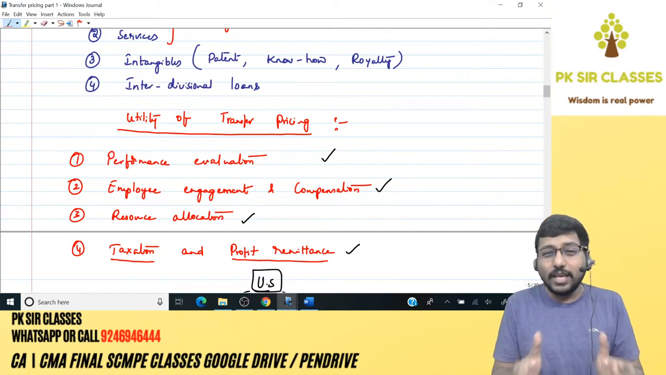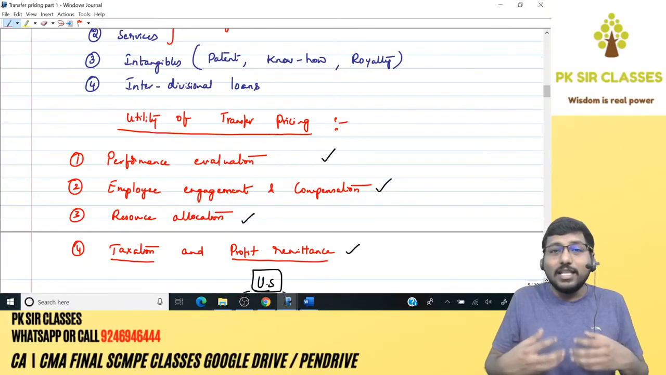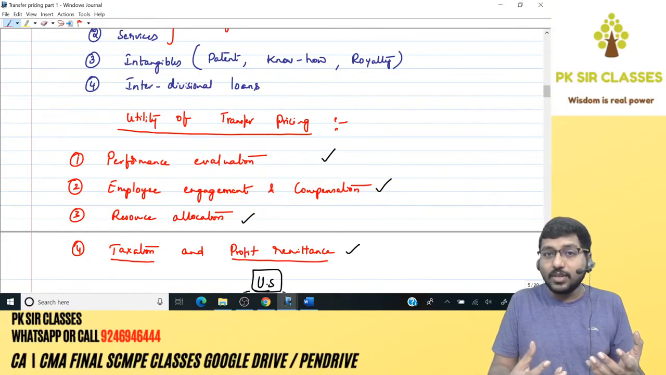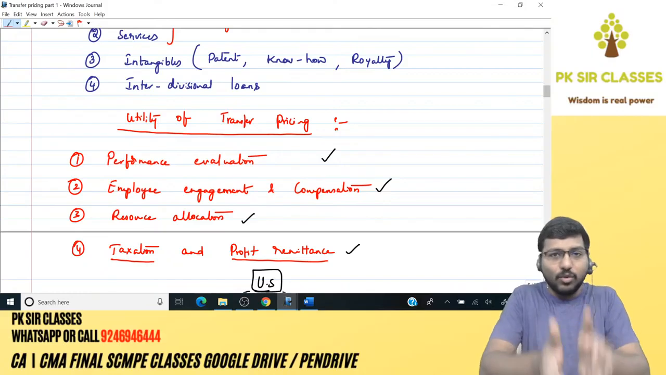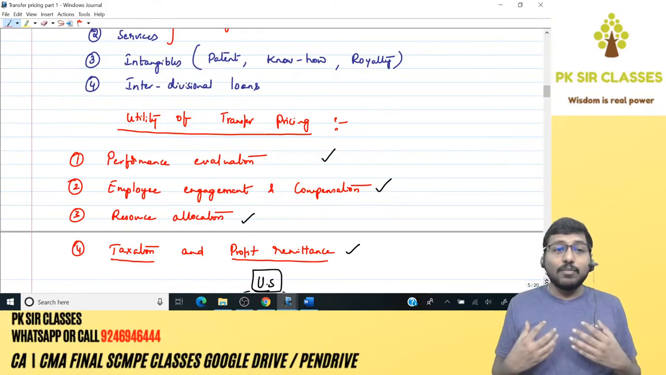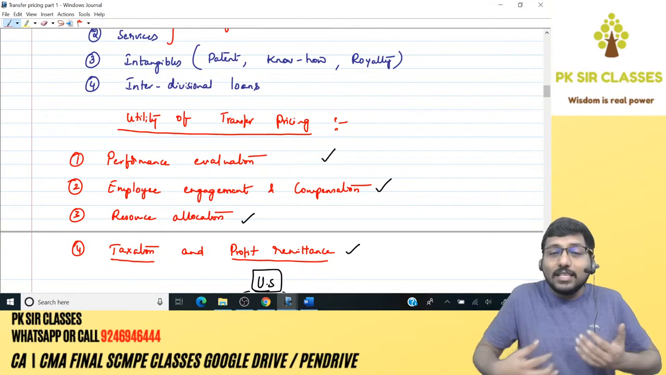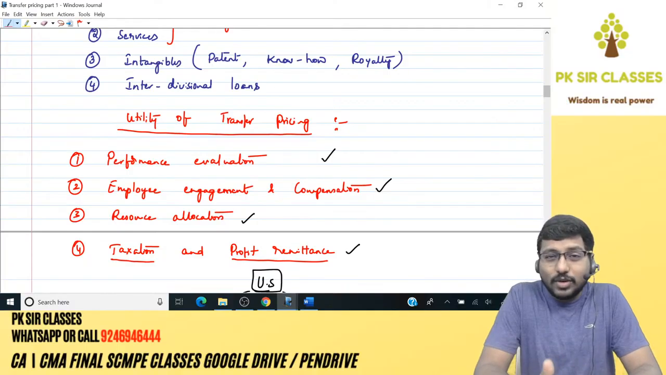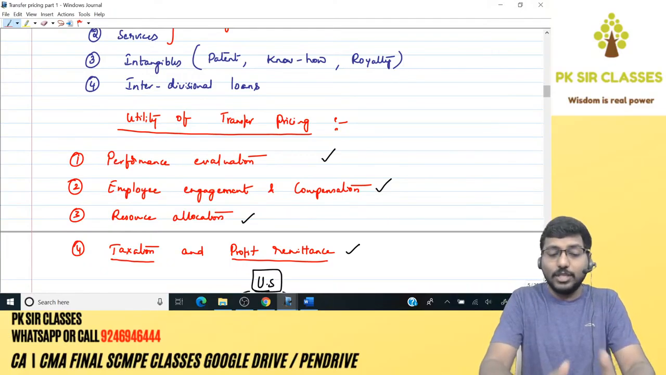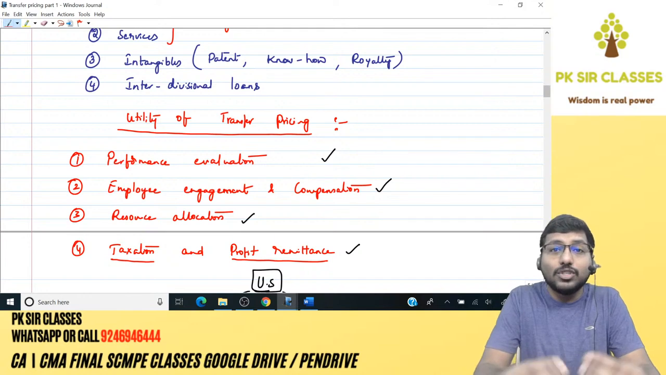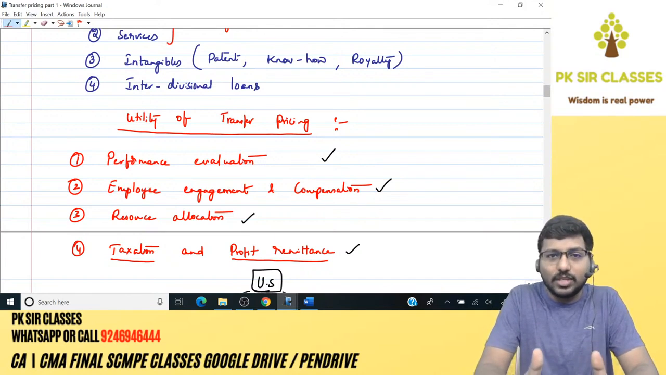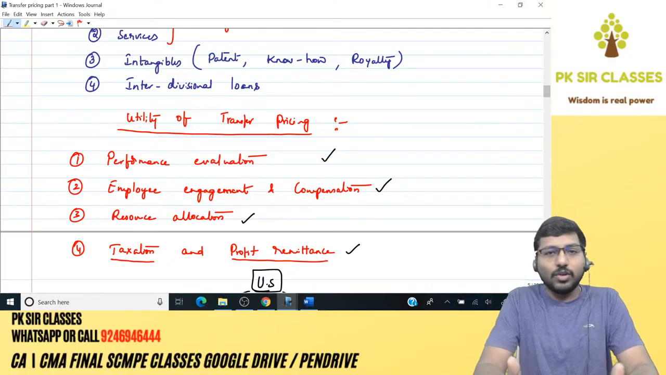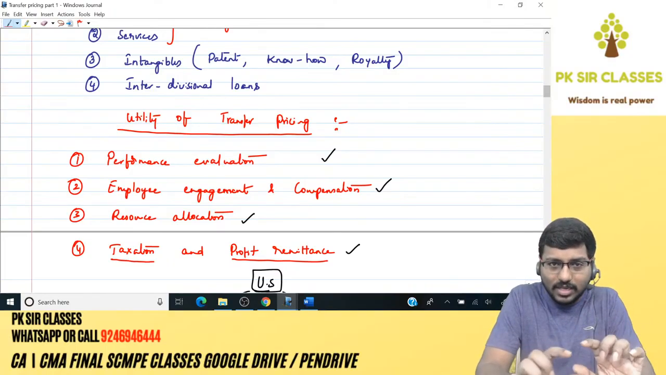And the second one, employee engagement and compensation. Because of this incentive concept, the bonus concept, because of performance evaluation, you are giving them bonus if the performance is good, and that bonus concept engages the employees more because they get more compensation. And the third one is that this whole concept of transfer pricing ensures that the resources, whatever resources you've got, material, labor, or whatever it is, are allocated thoroughly, which means utilized in an optimized manner, which means without wasting. How is that? When we solve problems, you'll understand. Right now, just remember this particular line.